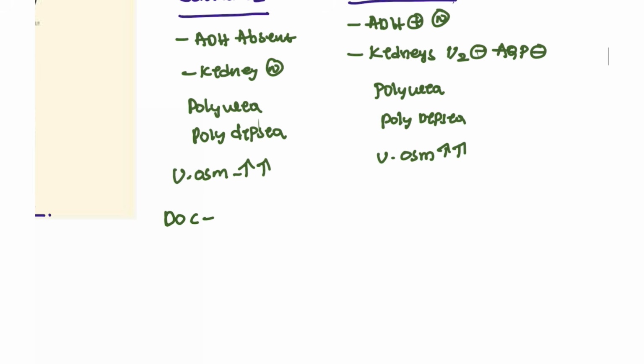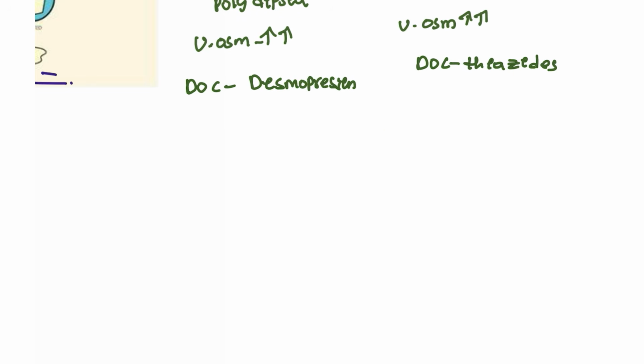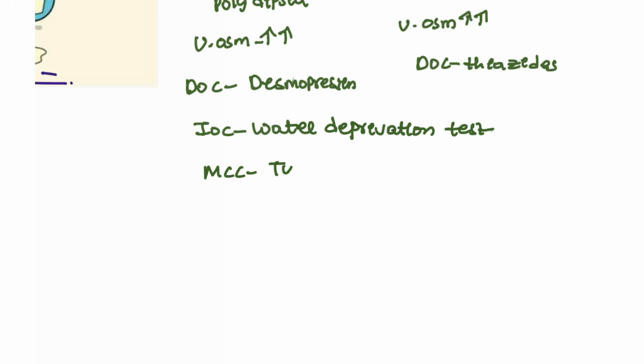What is the drug of choice for these patients? For central DI, where ADH itself is absent, we can give desmopressin. Where the defect is in the kidneys, the drug of choice is thiazides. And what is the investigation of choice? The water deprivation test, for both. What is the most common cause? Tumors, paraneoplastic tumors related to lung pathology, is what we see in these patients.